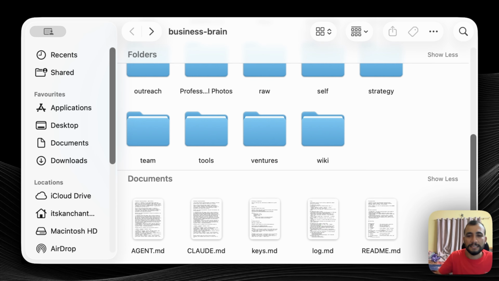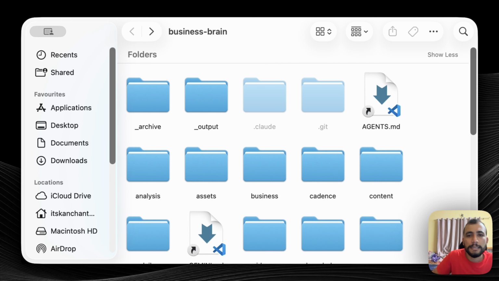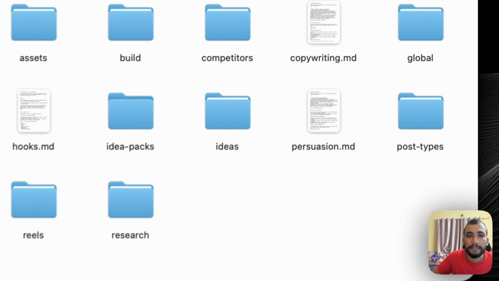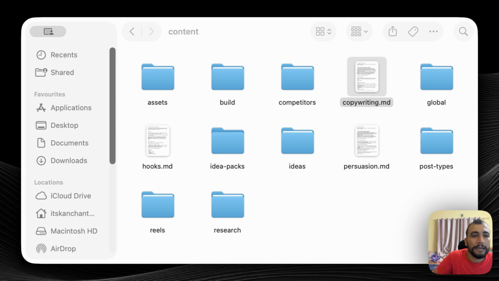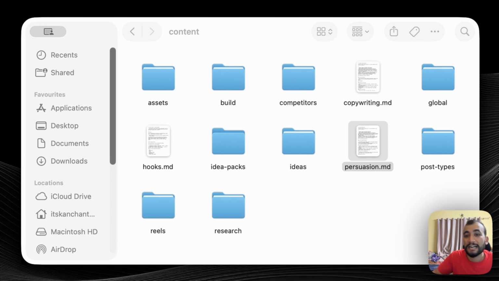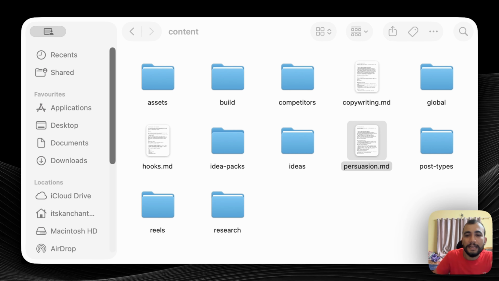And for that, add additional skills, because AI can't do everything itself, right? For example, for copywriting as well, you can ask it to create the copy, it can create good copy, but it won't be great unless you give it everything. There are copywriting principles it has to follow, and some persuasion psychology it has to follow. We have added every skill that you think of before creating content. Create that in the folder and ask it to refer to this file before creating any content. So the main thing is creating the agent.md and the workflow, plus adding the skills, giving it more context, so that it becomes more powerful.